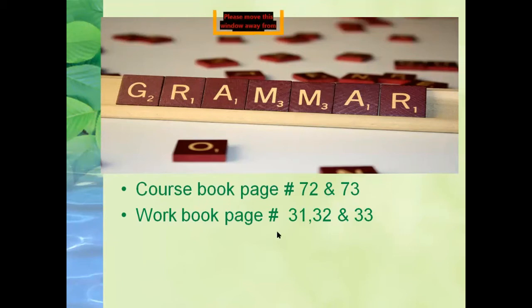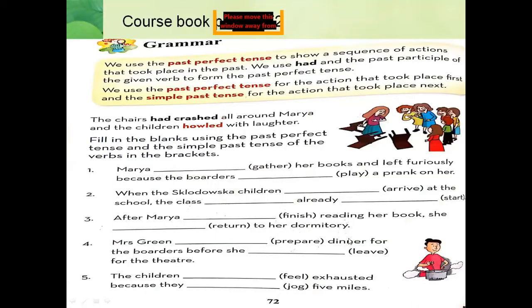Now students, this is page number 72 of your course book. In this page, we are learning about past simple tense and past perfect tense.